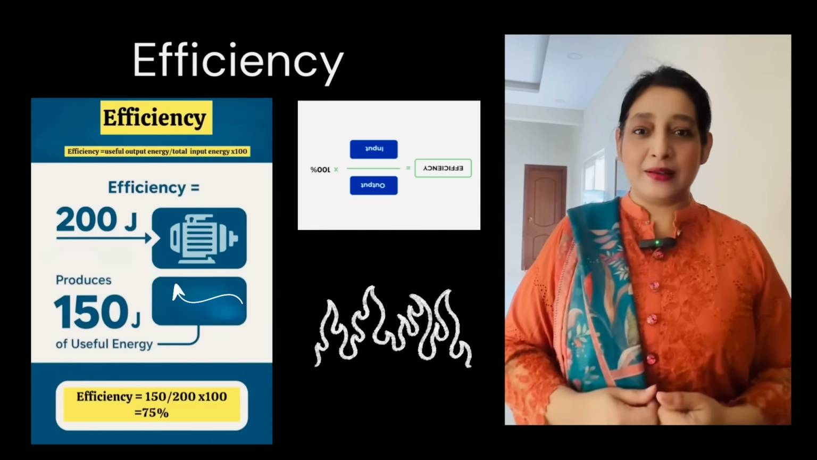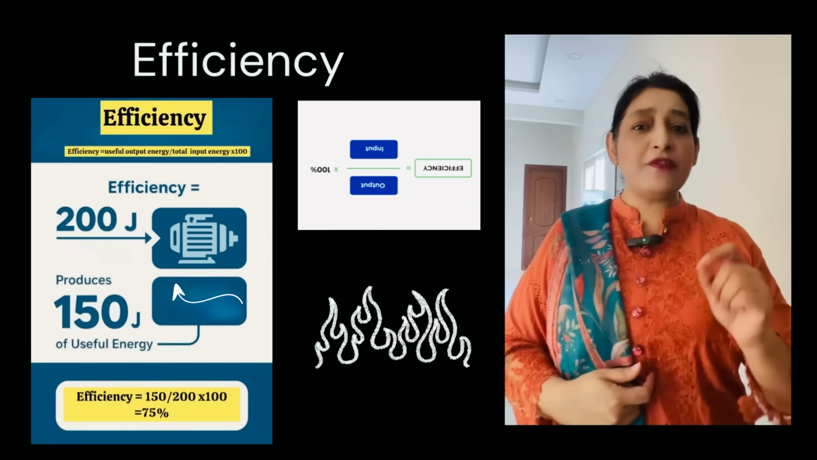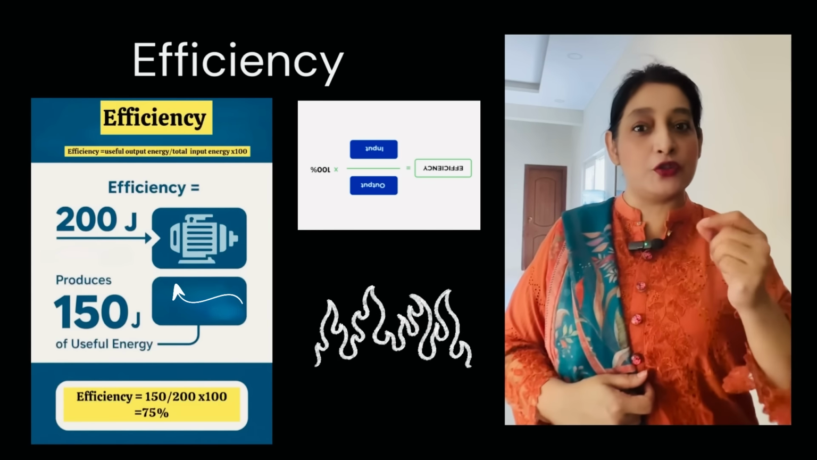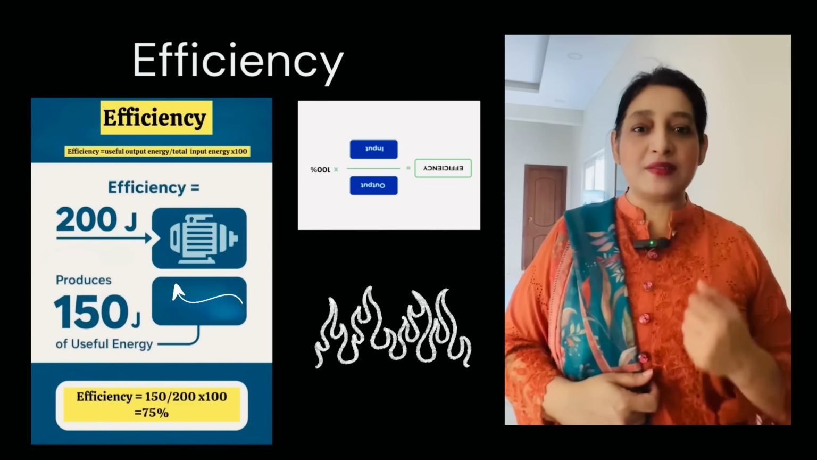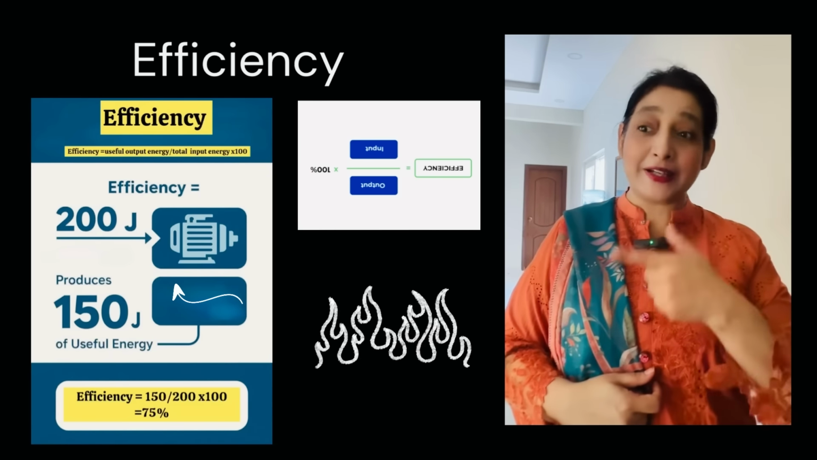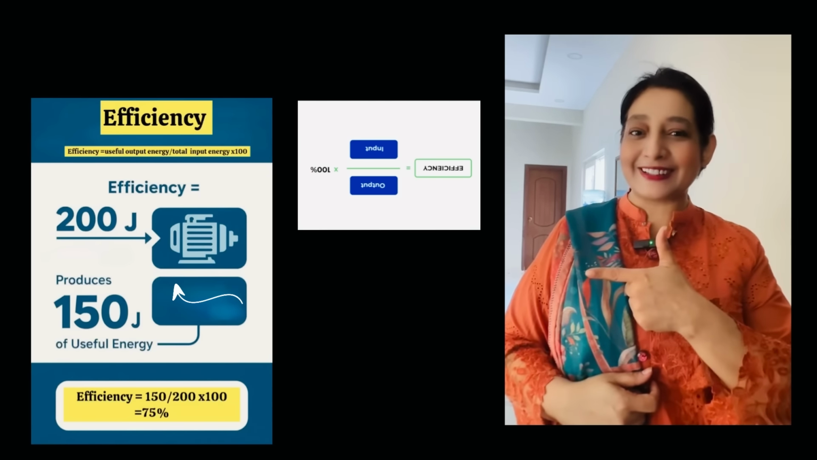For example, as I am showing here in the diagram, if a motor uses 200 joules and produces 150 joules of useful energy, the efficiency is equal to 75%. Mathematical calculation right over there.